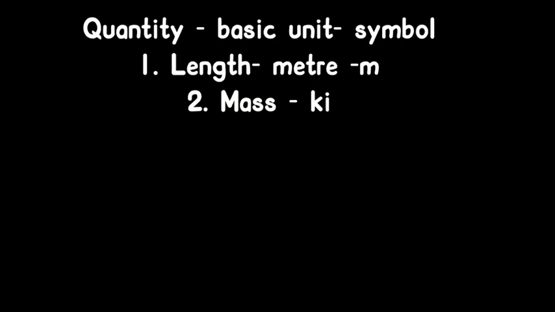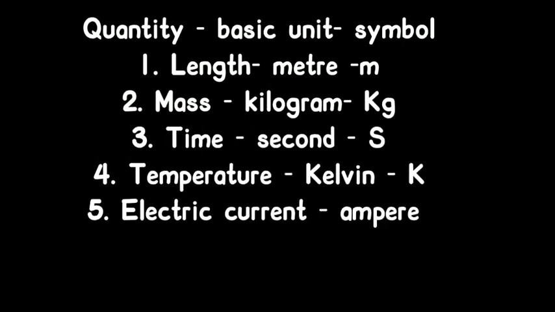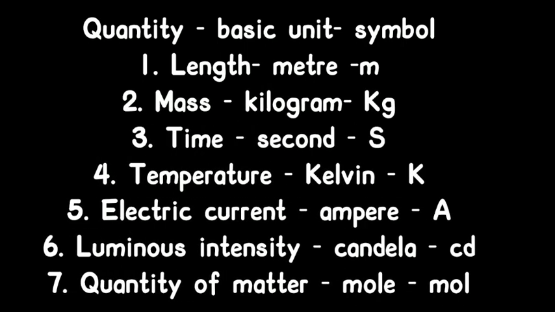As per the independent value, fundamental quantities, or you can say basic quantities, are 7. In the list, the quantity is given along with the basic unit and symbol for all 7 fundamental or basic quantities.